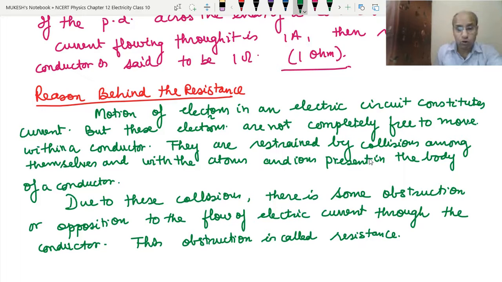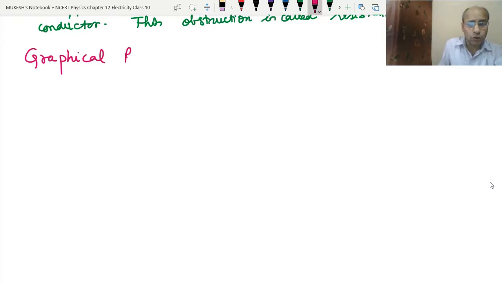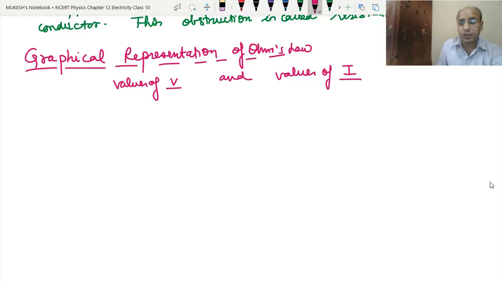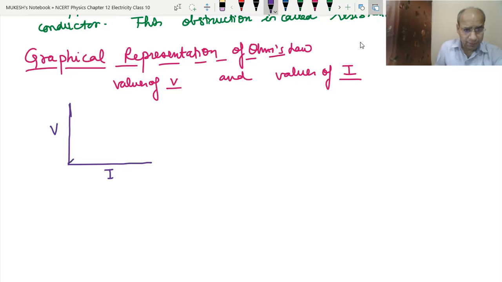Now, how do we represent Ohm's law graphically? See, how do we make the graph? We will have the values of V and the values of I, and from these we can make the graph. We can draw it in two different ways. The first way: on the x-axis we take I, and on the y-axis we take V, and the graph will be a straight line.